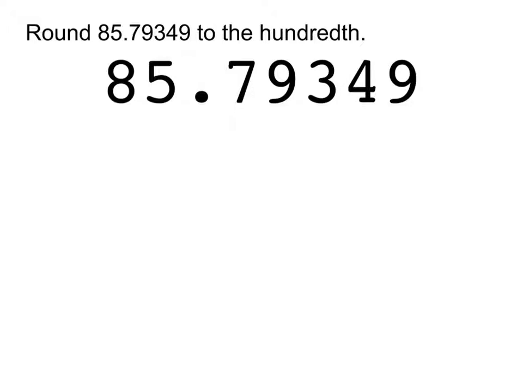So going back to the problem that I started you off with, we're rounding 85.79349 to the hundredth place. All right, so in this problem then, if we're going to round it to the hundredth, really the only new thing we're doing today is we're just having to remember where is the hundredth place. It's the second decimal. This question is asking the exact same thing as if it had said, round this number to 2 decimal places. And so the process is the same as what we did before. We look at the next number and we ask ourselves, does it change our 9 or does it leave the 9?